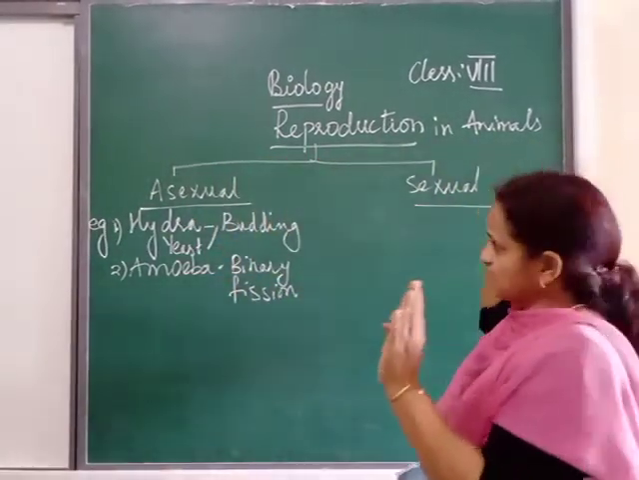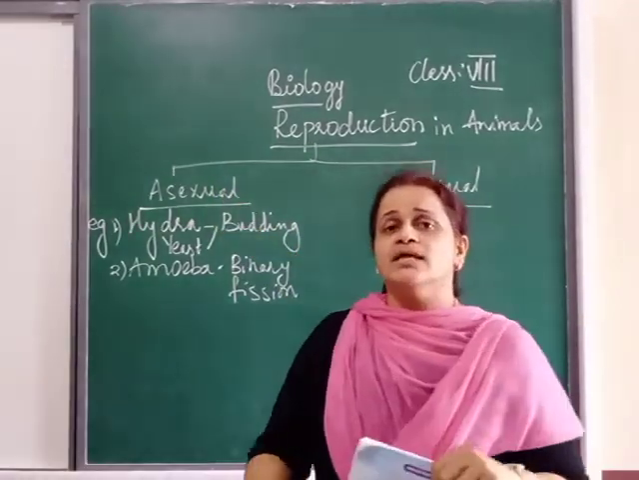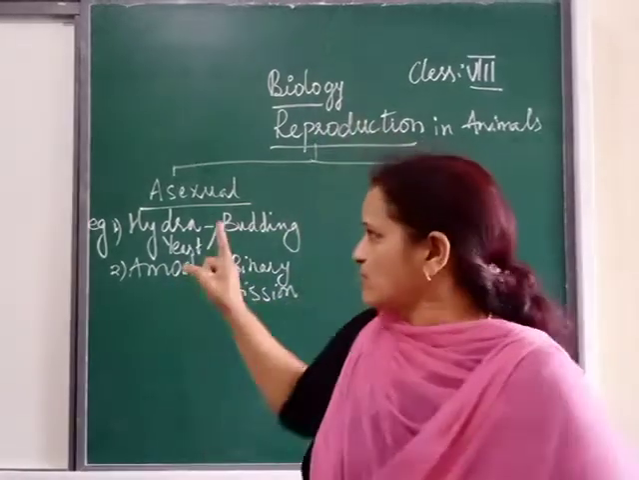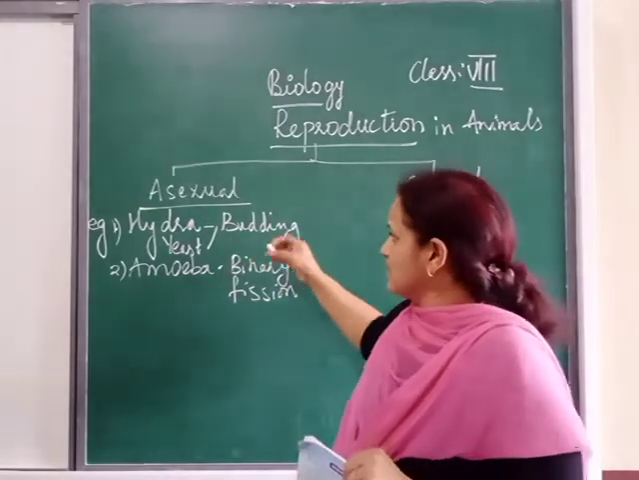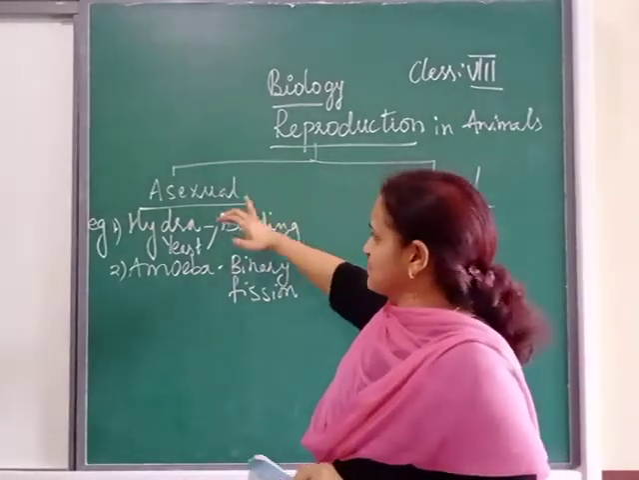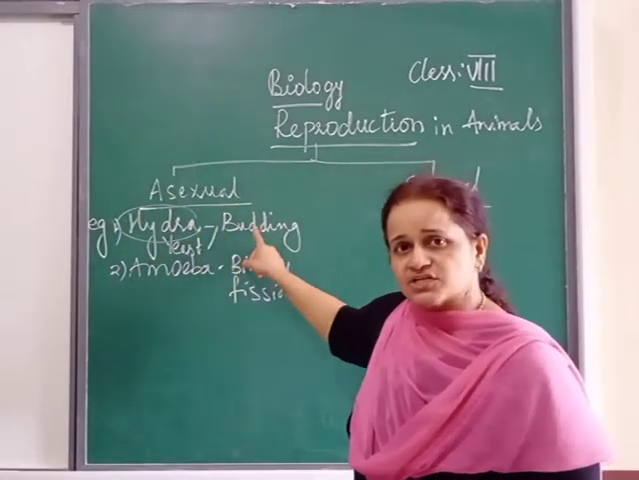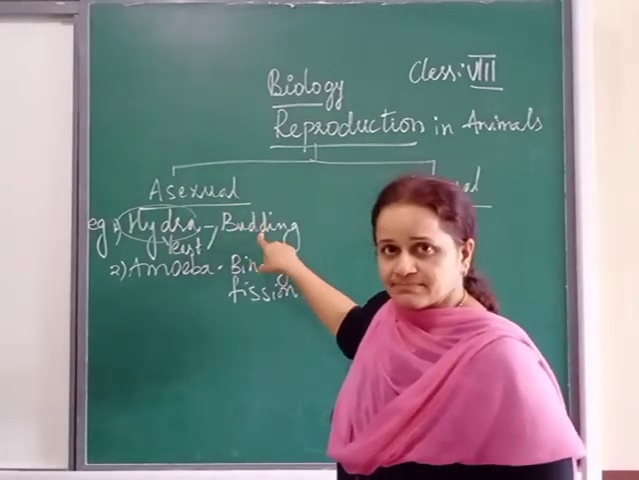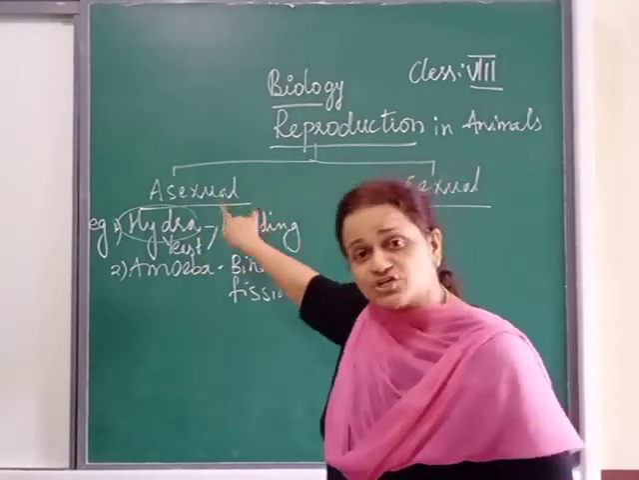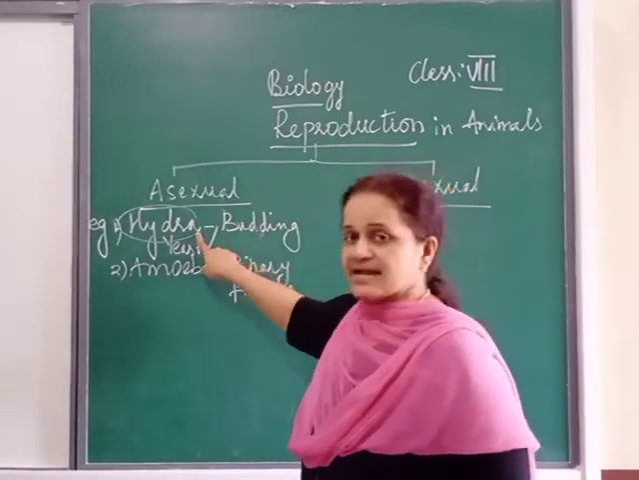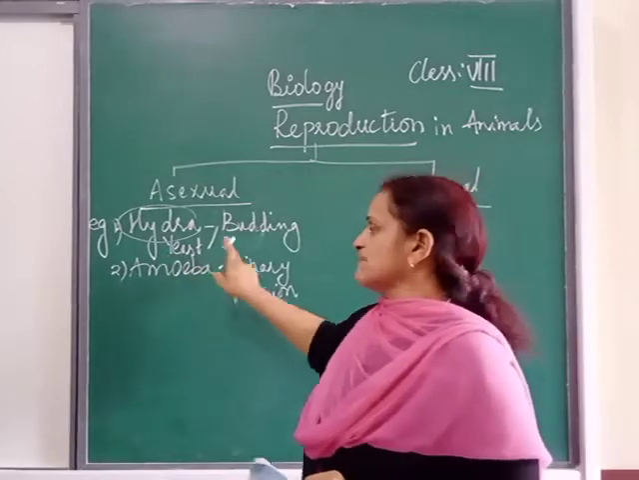When we talk about reproduction in animals, the first one is asexual. Asexual means there is a single organism involved. Asexual means only one organism is involved. It is not commonly seen, but we have some examples here, like hydra. In hydra, we see asexual reproduction, that is budding. Budding is seen in hydra, and one more is yeast. Yeast also reproduces by budding.